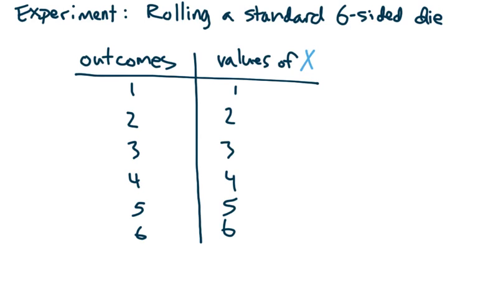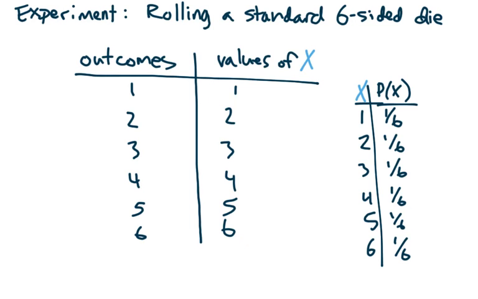Here you have a table showing the outcomes of rolling the die and the values of x. Now what we want here are the probabilities for each value of x, which can be different from the probabilities of the outcomes. And in this case, the value of x was just rolling the die. So each of these outcomes had a 1 in 6 chance of happening.